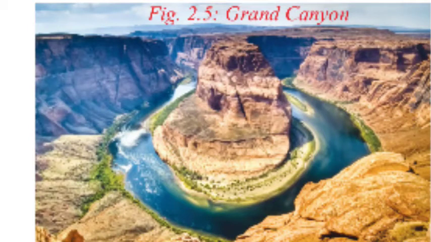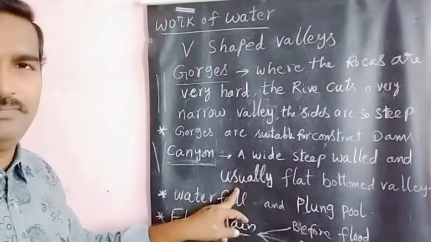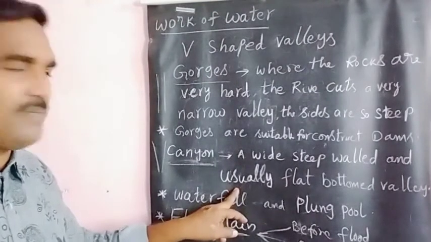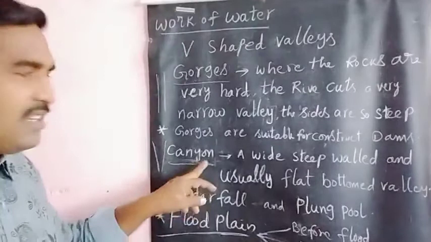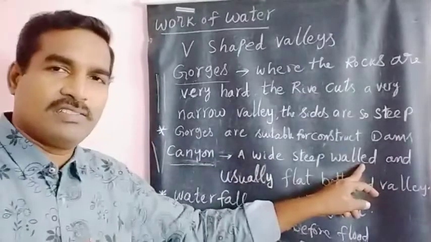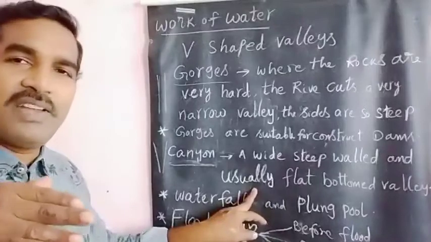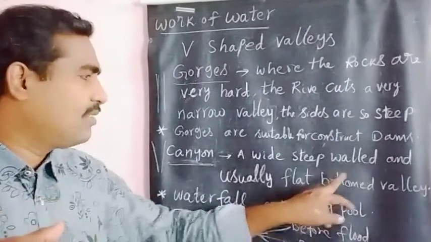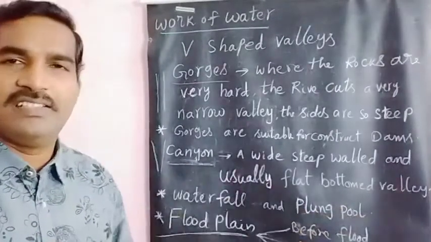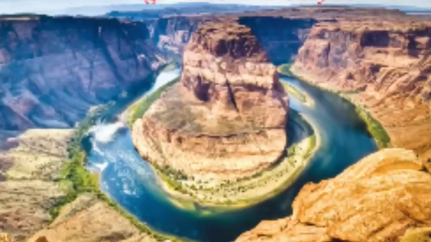A canyon means a wide, steep-walled and usually flat-bottomed valley.